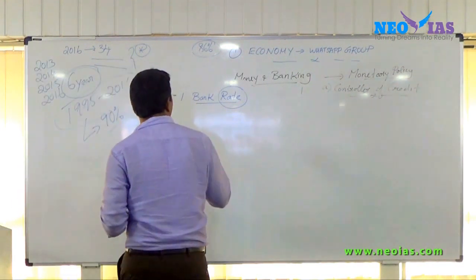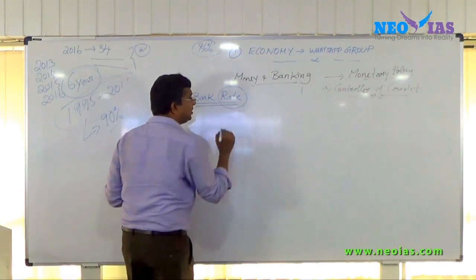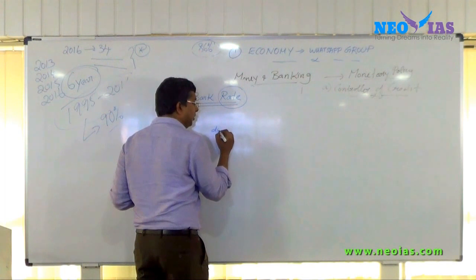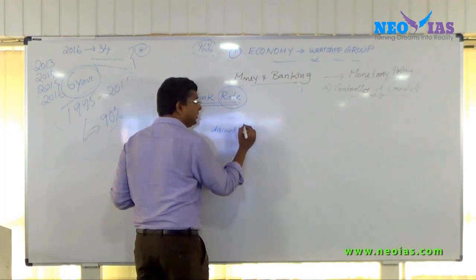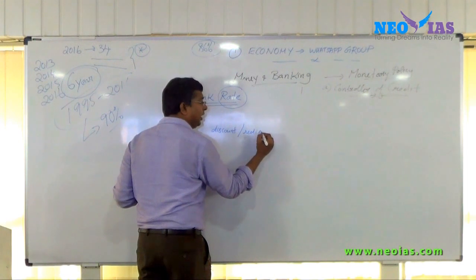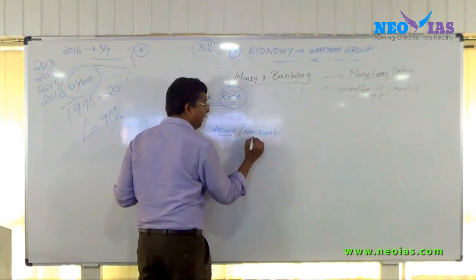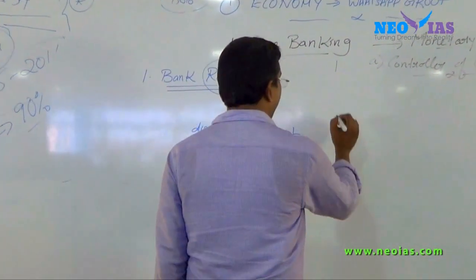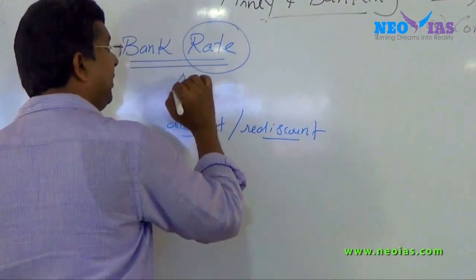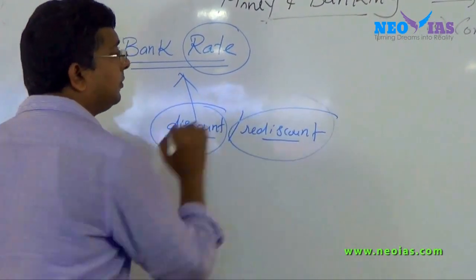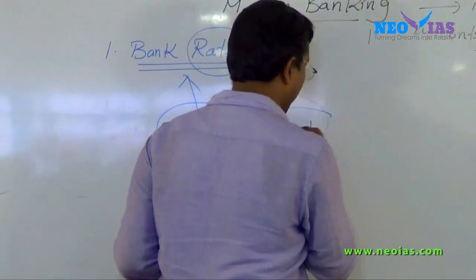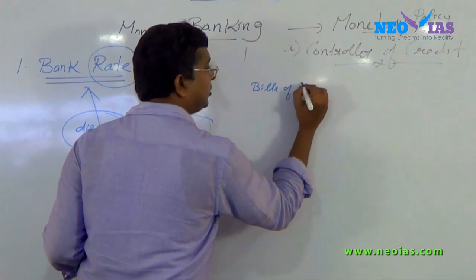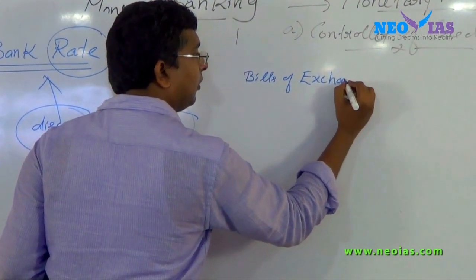Now in relation to, before discussing this bank rate, I need to discuss a concept what is called as discount and rediscount. Two different concepts, discount and rediscount. Okay. So this is related with the bank rate, discount and rediscount. Before going to that, to explain discount and rediscount, you need to have an idea what is called as bills of exchange.